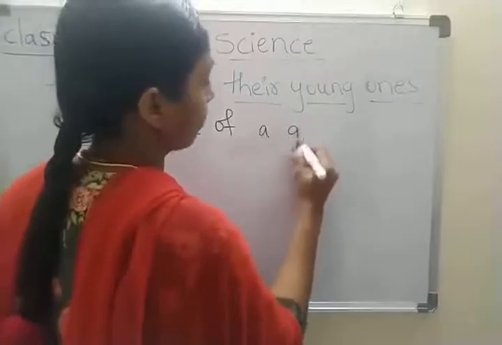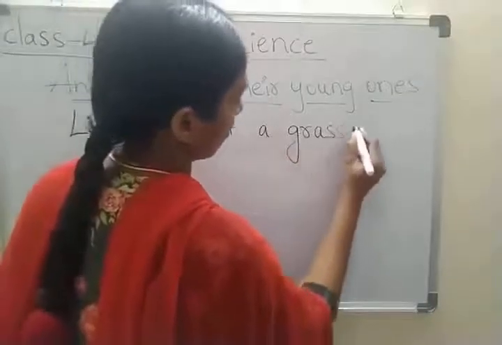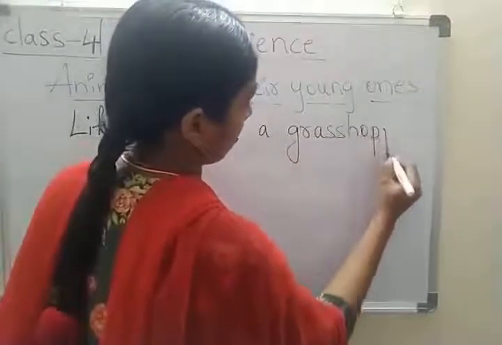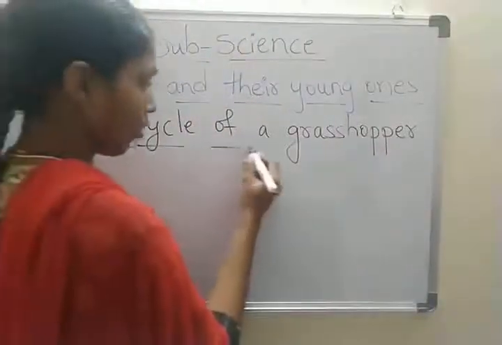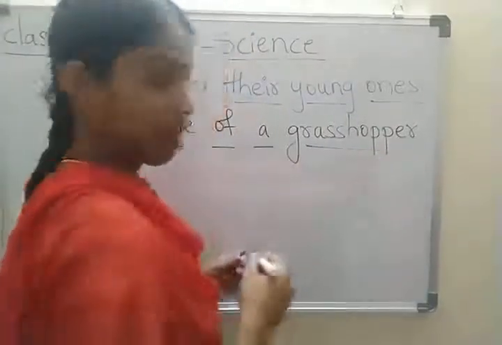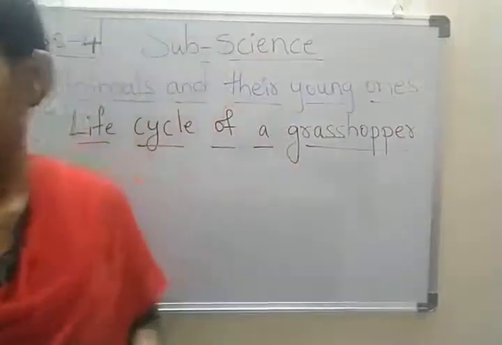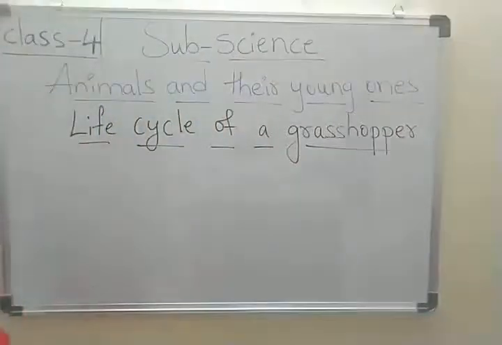Now we learn about the life cycle of a grasshopper. Now I will show you a picture, children.